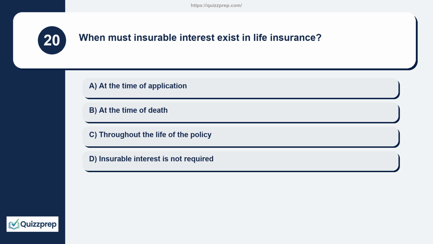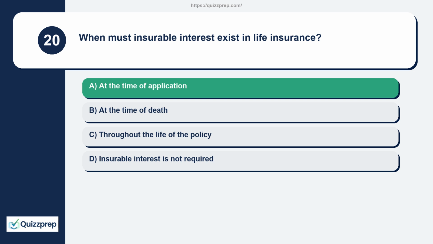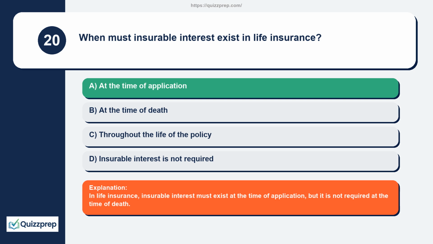Question 20. When must insurable interest exist in life insurance? At the time of application, at the time of death, throughout the life of the policy. Insurable interest is not required. In life insurance, insurable interest must exist at the time of application, but it is not required at the time of death.